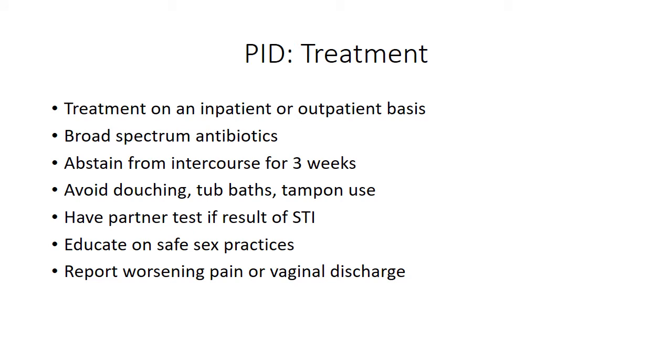Treatment is done on an inpatient or outpatient basis depending on severity. Treatment includes broad-spectrum antibiotics, abstaining from intercourse for 3 weeks, avoiding douching, tub baths, or tampon use, having the partner tested if the cause of PID was an STI, educating on safe sex practices, and reporting worsening pain or vaginal discharge.